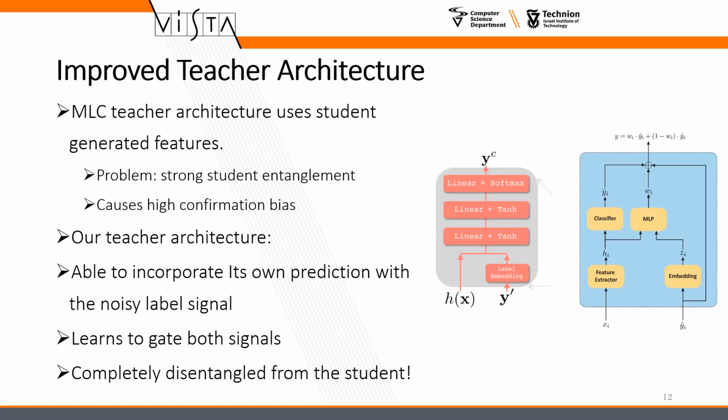Our second contribution is an improved teacher architecture. MLC's teacher architecture uses student-generated features. This leads to a strong student entanglement and to a high confirmation bias. Our teacher architecture has its own feature extractor and predictor, and is able to incorporate the prediction with the noisy label signal. The teacher learns to incorporate both signals and is completely disentangled from the student.